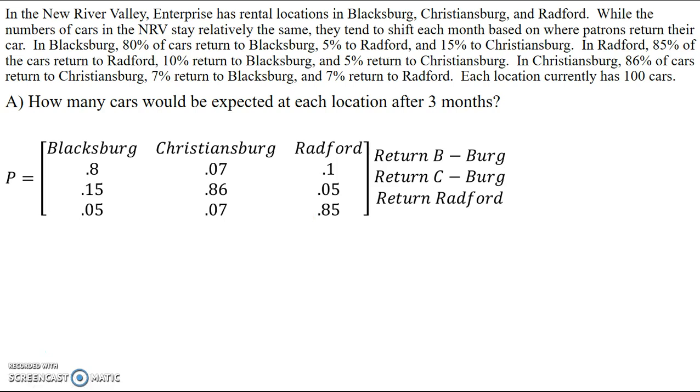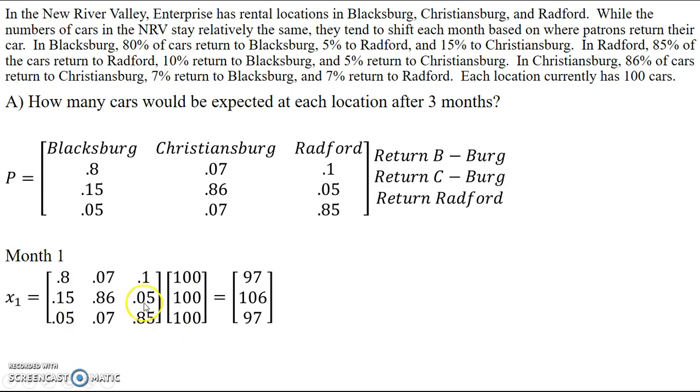Now the next part is figuring out how to create the Markov chain. I'm going to take my stochastic matrix, and for month 1, I multiply it by the number of cars that start at each location. So that's 100 cars at each location. I multiply my two matrices and end up with 97 in Blacksburg, 106 in Christiansburg, and 97 in Radford.